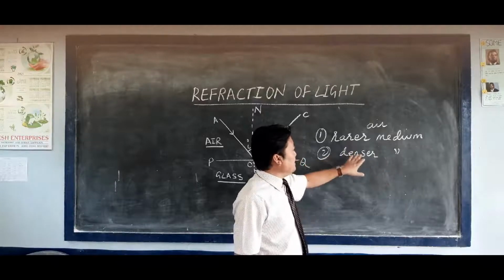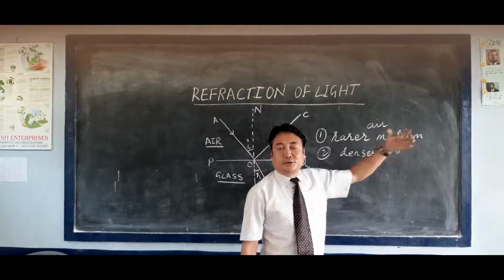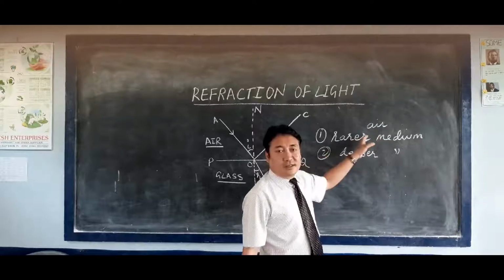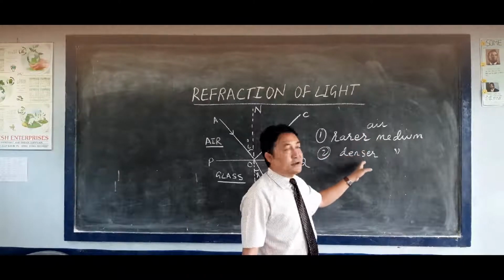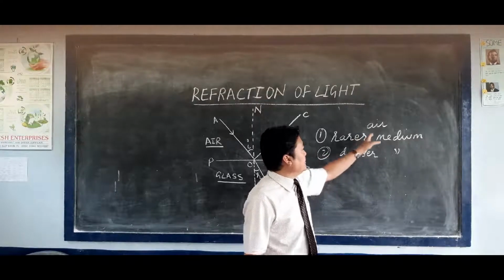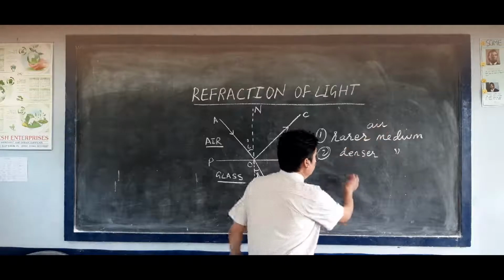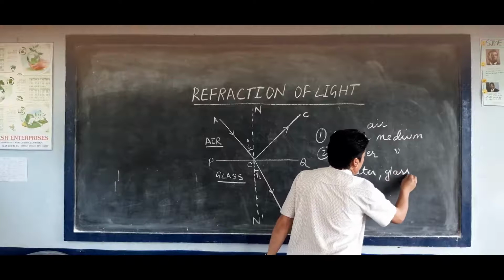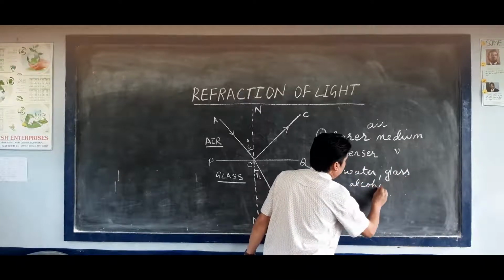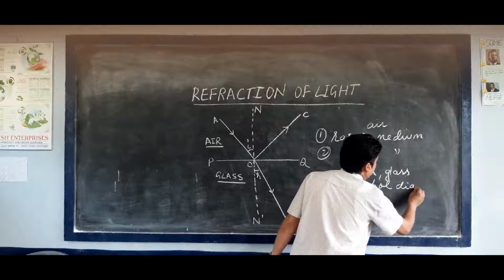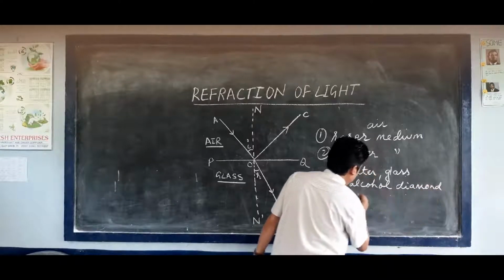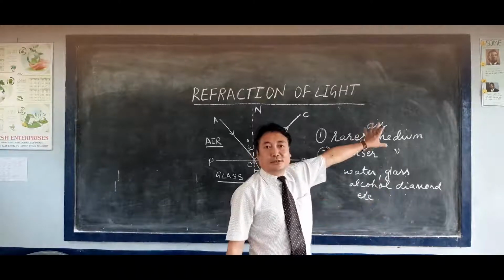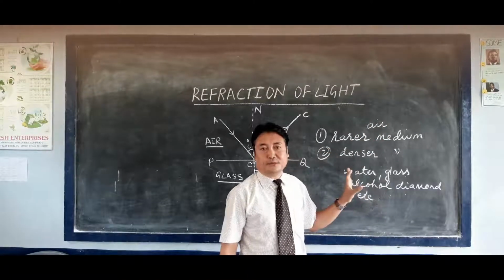So, rarer medium and denser medium. Medium means that through which the light travels, and there are two media, one is a rarer medium and the other is a denser medium. Air is considered as a rarer medium, and water, glass, alcohol, even diamond, etc. are the denser media. And the rarer medium is only air.